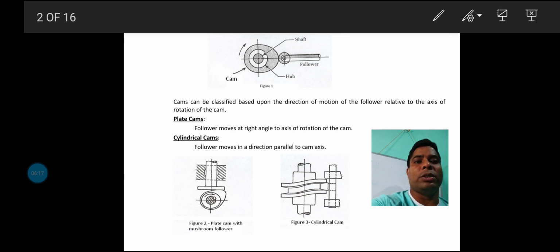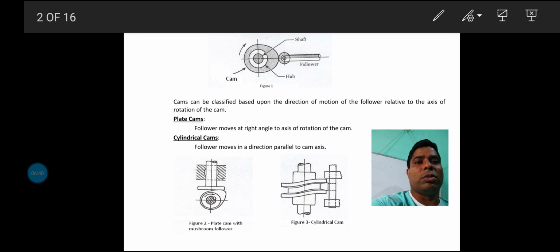Plate cam, that is, the follower moves at right angle to the axis of rotation of the cam. That is the plate cam. And next, cylindrical cam. Cylindrical cam means the axis of the follower and the direction of the follower can be the same axis, and the follower movement is a to and fro movement.